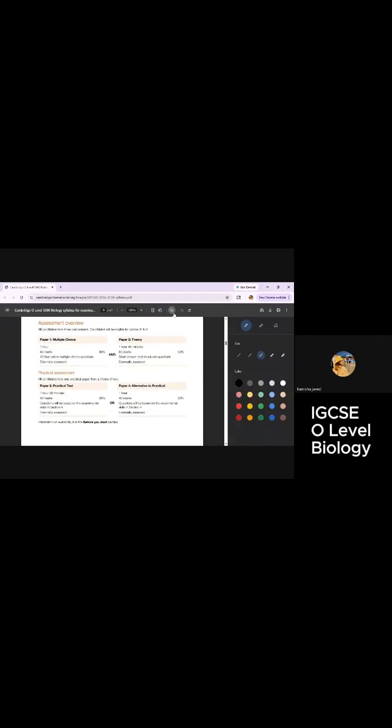Paper number one is about multiple choice questions. What is a multiple choice question? There would be a statement in the question, and we'll be provided with 4 options, A, B, C, D. And we have to choose the best, correct option. That is the paper of MCQs, or multiple choice questions.